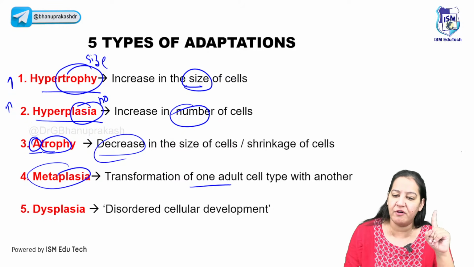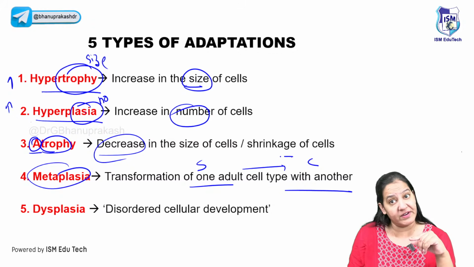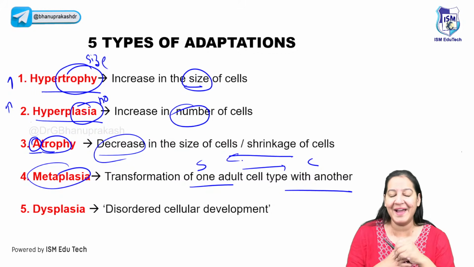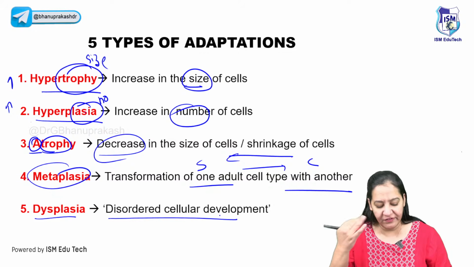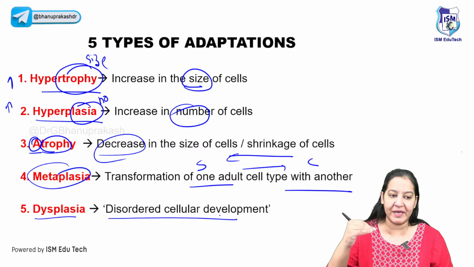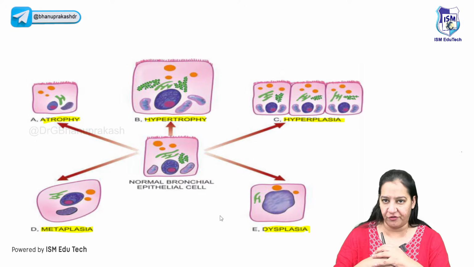Metaplasia means transformation of one type of cell to another. So either it's squamous to columnar or vice versa, from columnar to squamous, right? And the last one is dysplasia. It's disordered cellular development. So we will be discussing the important topics from all these 5 types of adaptation, which are important from the exam point of view, right?